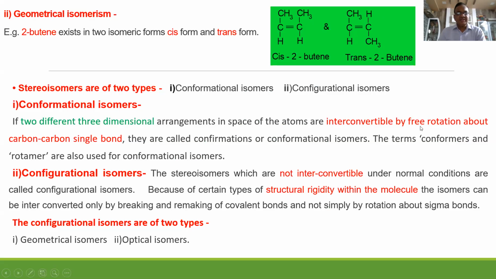Conformational isomerism is due to the free rotation about a carbon-carbon single bond. Correct. And in this configuration, a carbon-carbon double bond cannot be rotated because the pi electron density would break, and that's why these isomers exist. There are two types, geometrical and optical isomerism.